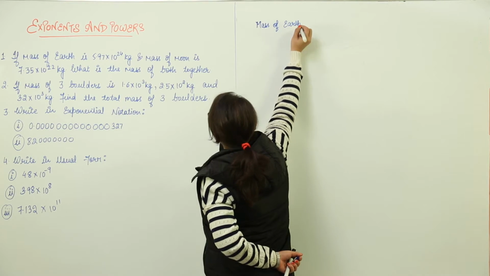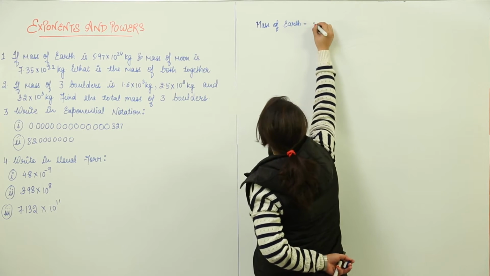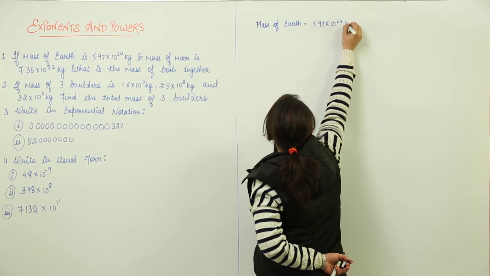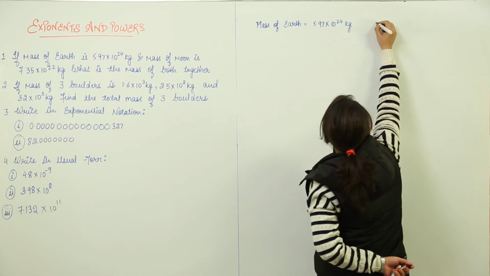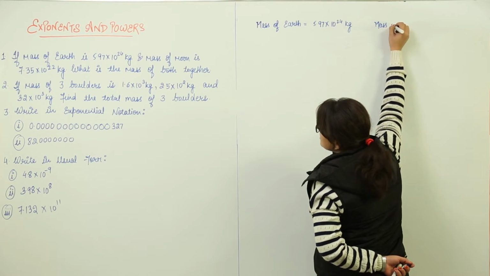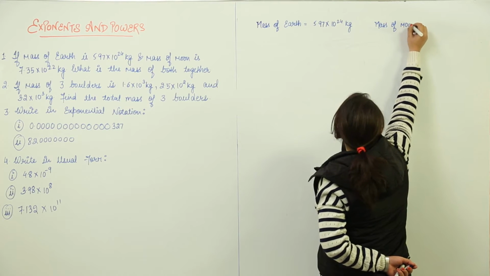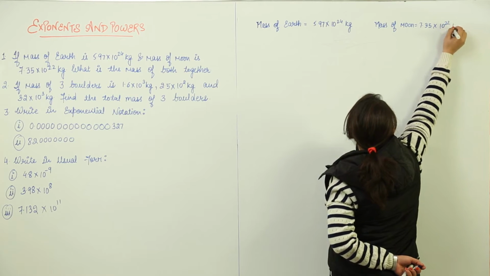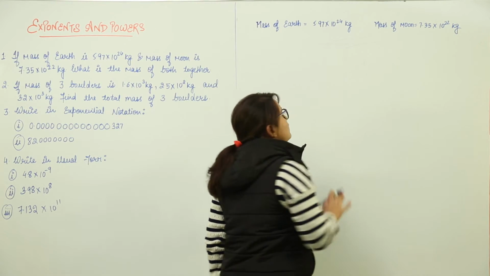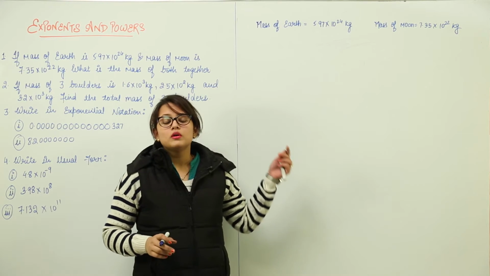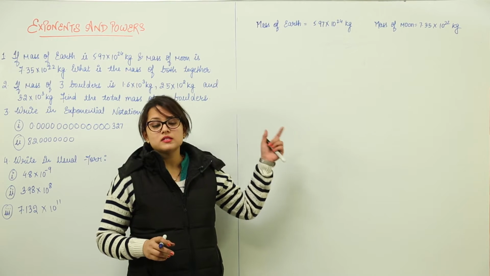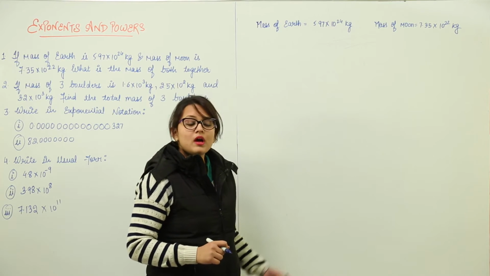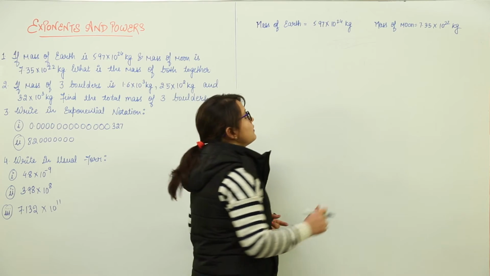So the first question is saying that the mass of earth given to us is 5.97 into 10 raised to power 24 kgs. And the mass of moon given to us is how much? 7.35 into 10 raised to power 22 kgs. Now, before adding the two quantities, you have to make sure that they have the same exponents or not. Otherwise, you will not be able to add them up.